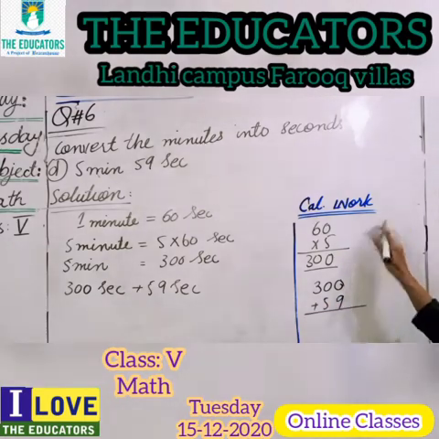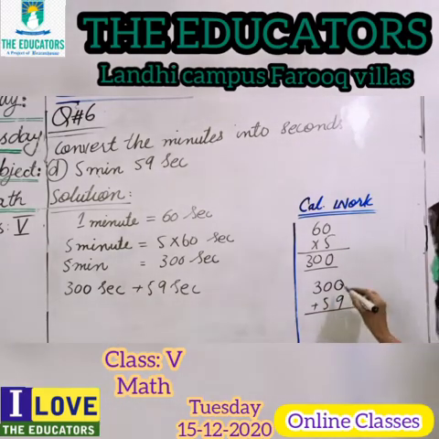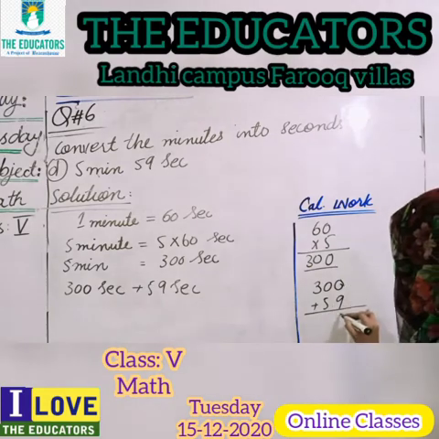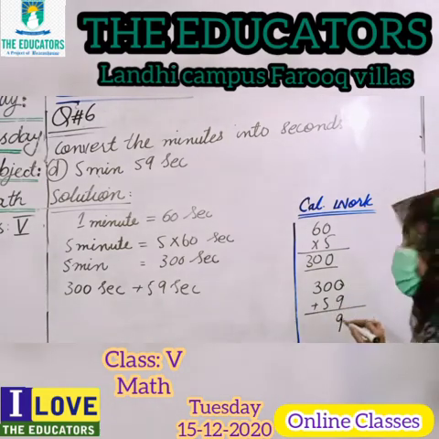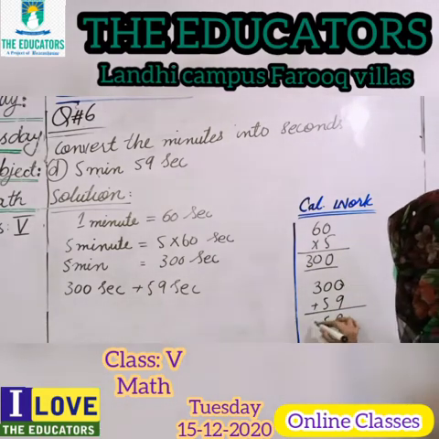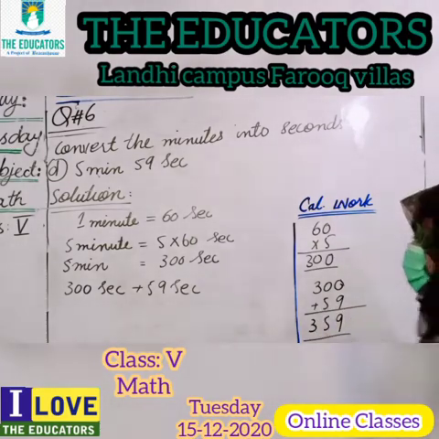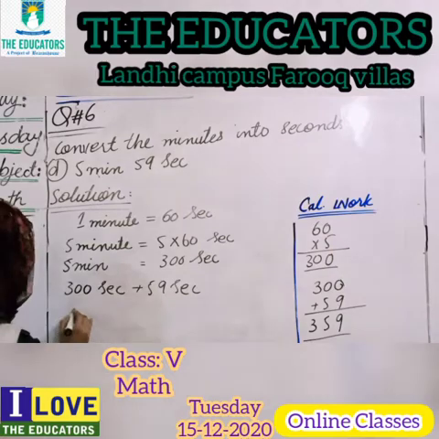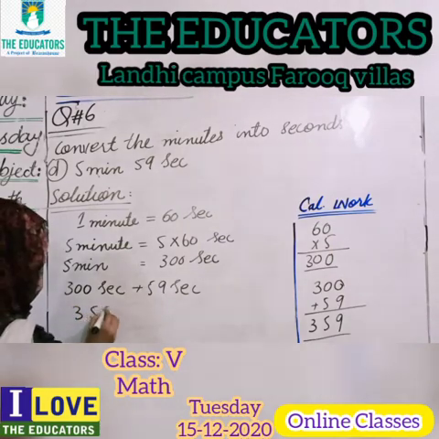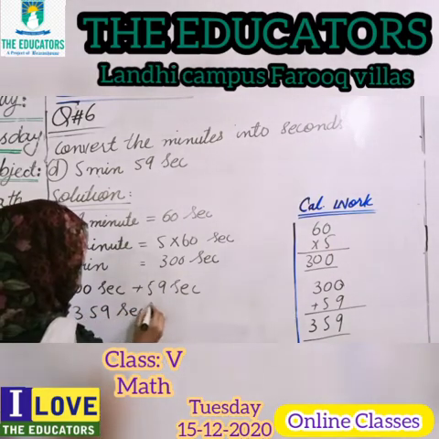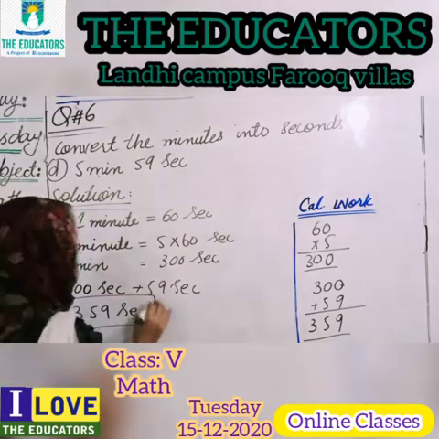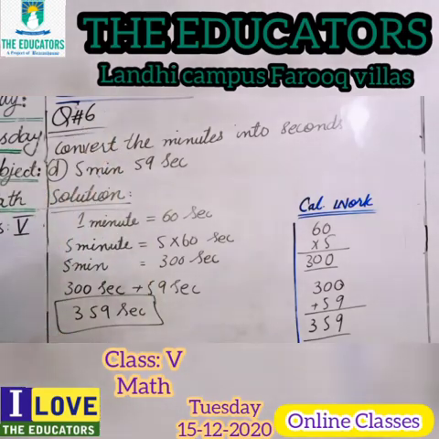Calculation work we will do in the calculation column. 9 plus 0, the answer will be 9. 5 plus 0, the answer will be 5. 3 as it is, because there is no other value. So the answer is 359 seconds. Okay, students, this is your answer of question 6 part D.